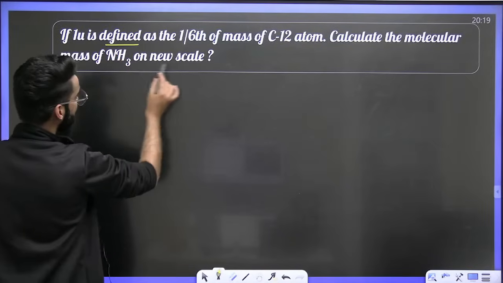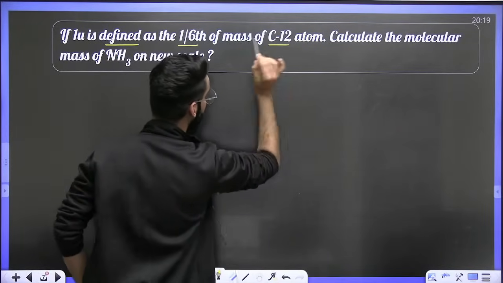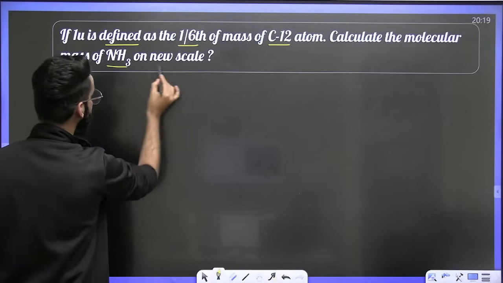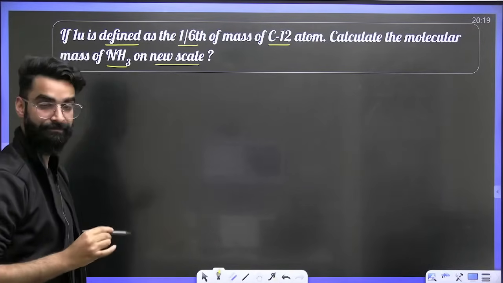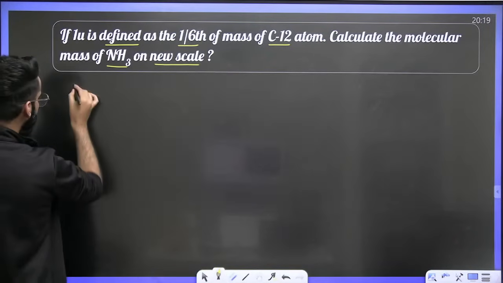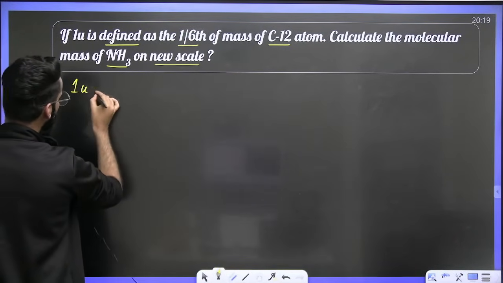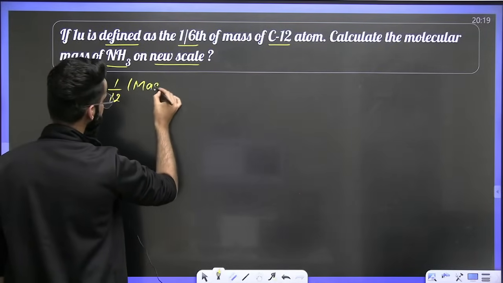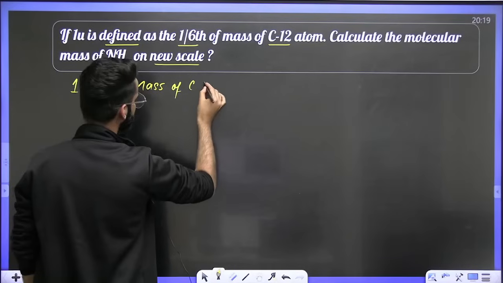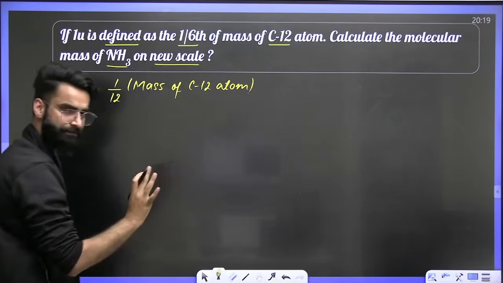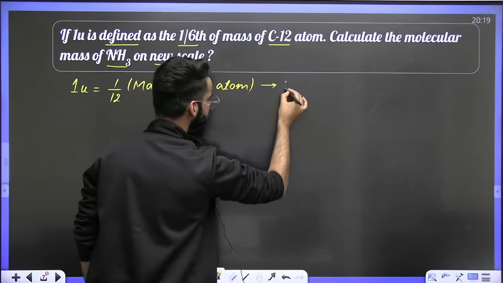If 1U is defined as 1/6 of the mass of carbon-12 atom, what will be the molecular mass of NH3 on this new scale? Let's do it in a similar way. Since we know 1U is equal to 1/12 of the mass of carbon-12 atom. This is something which we know, right? Let's call this equation number 1.